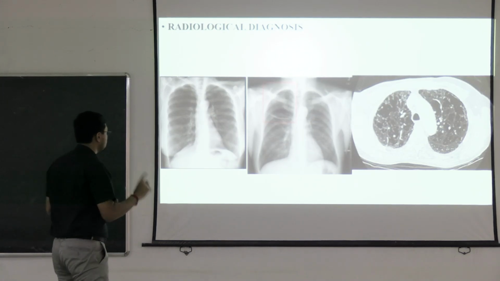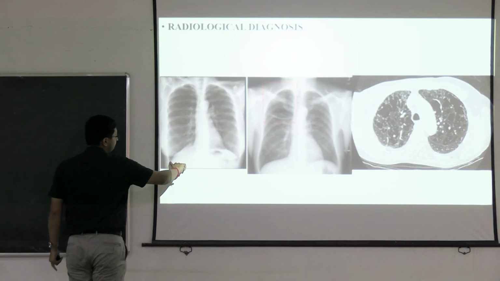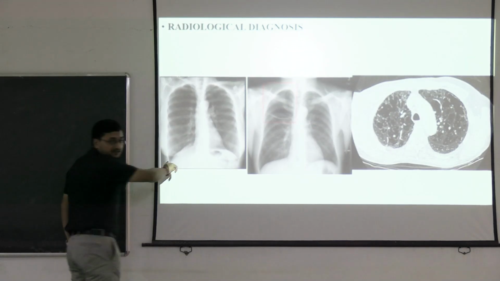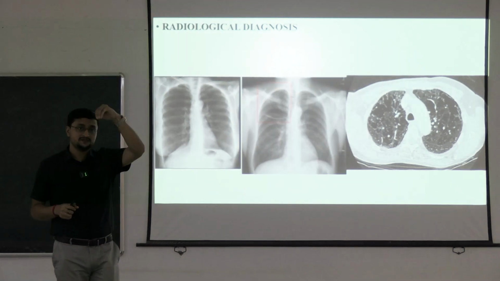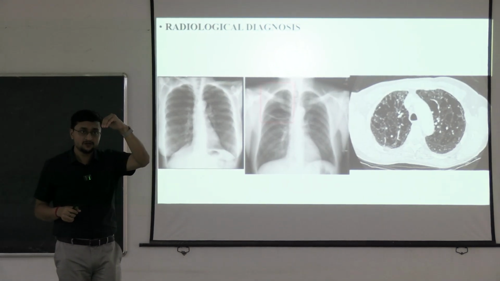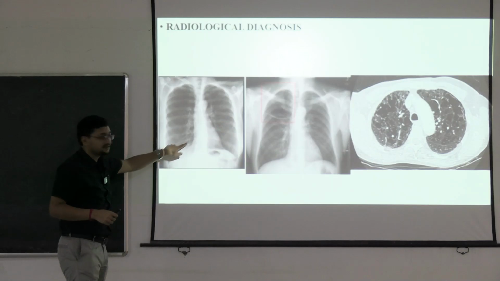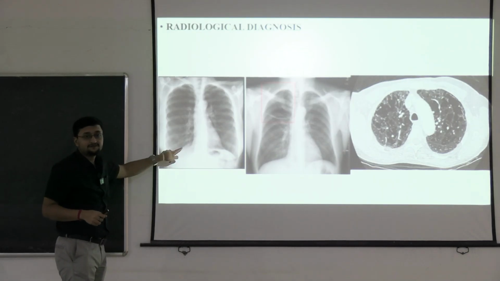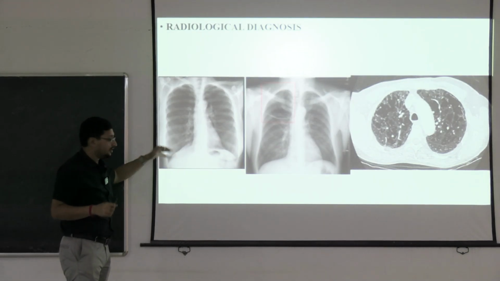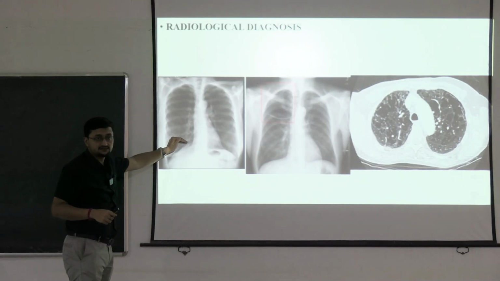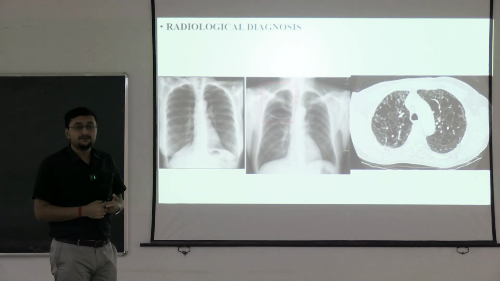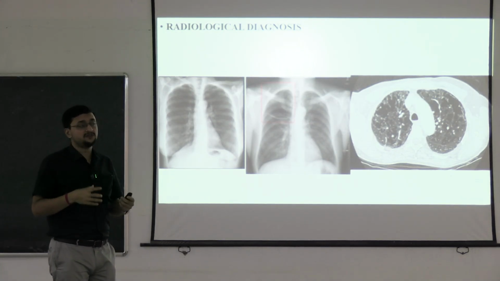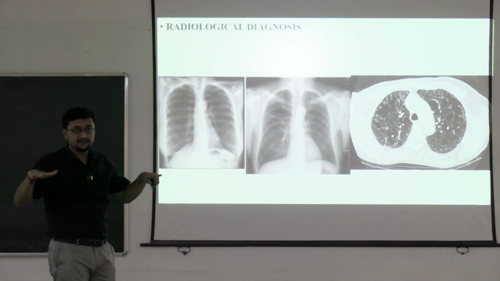Second point is, just look at the diaphragm. This is the diaphragm, but what is the normal contour of the diaphragm? C-shaped, inverse C-shaped. This is the normal contour, but is this a C? This is kind of flat. So the normal diaphragm will be like this, but in COPD the diaphragm will be flat. This is called flat diaphragm, because of the hyperinflation, because of the overweight of the lungs.